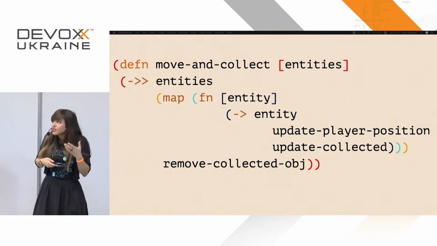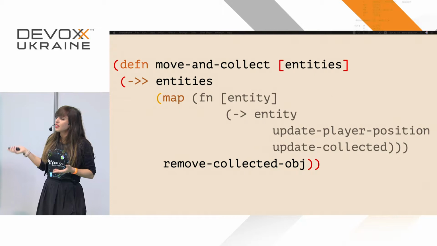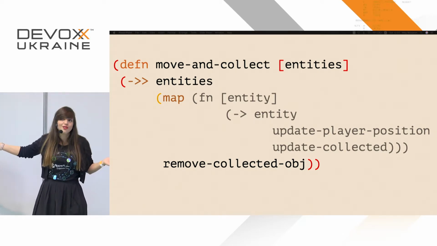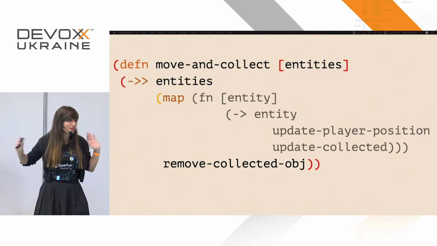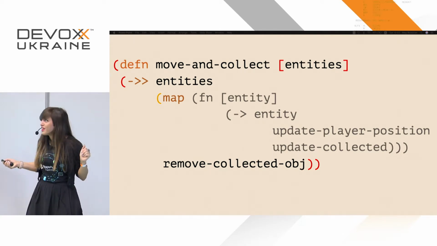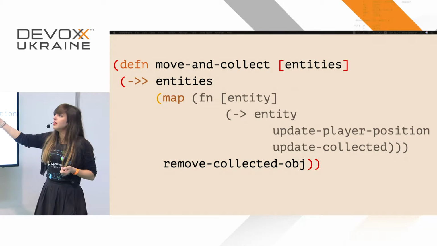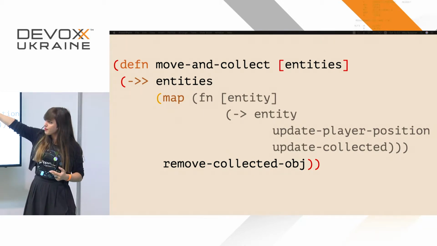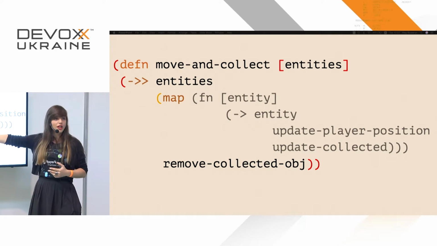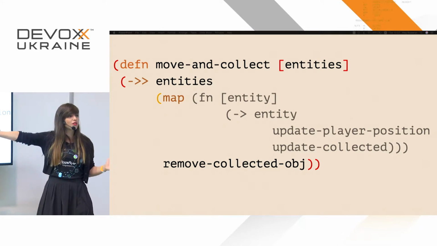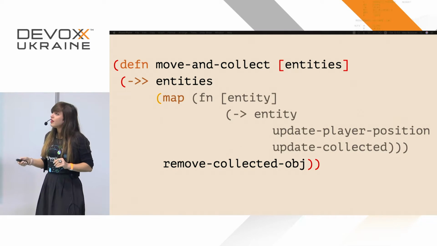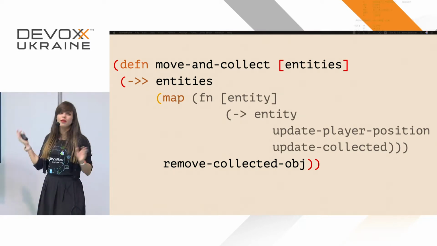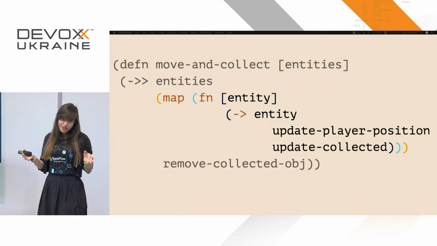It's kind of understandable if we're reading the name of the function, move and collect. It means that this is the entire code of the cow game. She just moves and collects apples, and then that's it. Awesome. So we get the entities, and then we have 2 functions that we're going to start calling. We have the map function, and then we have remove collected object, which is kind of self-explanatory, but I'm going to dig in even further. So what happens inside this map function? Another function, because it's Clojure.